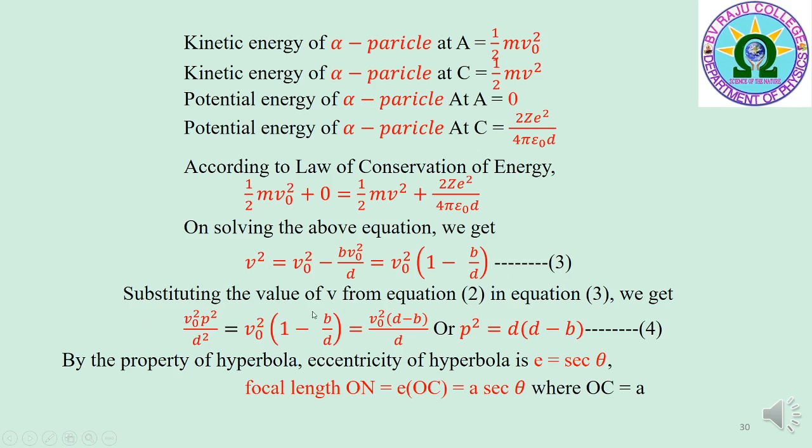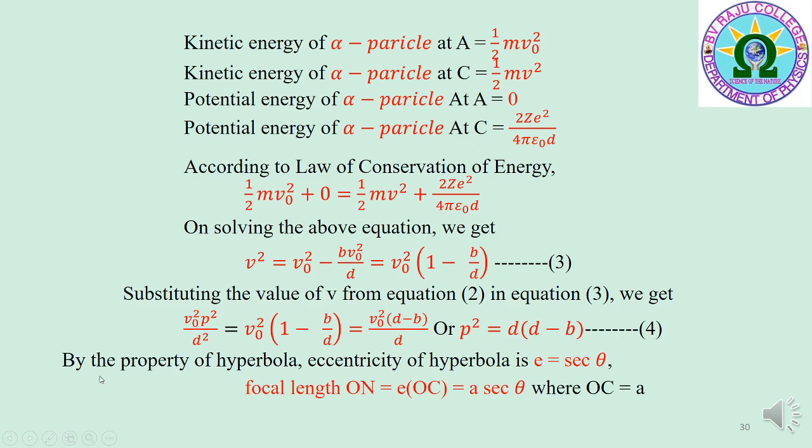Substituting the value of v from equation 2 in equation 3, we get v0 square p square by d square is equal to v0 square into 1 minus b by d, that is equal to v0 square into d minus b by d. On cancelling v0 square on both sides, we get p square is equal to d into d minus b, that is equation 4.